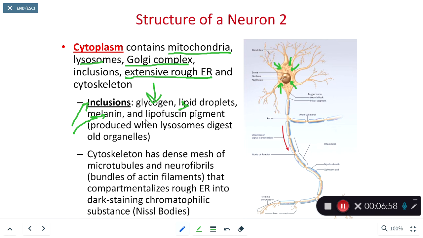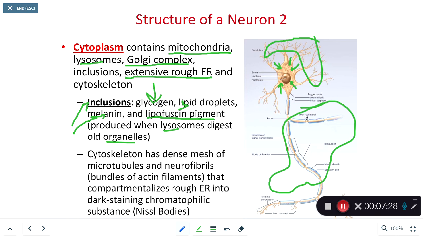We also can store lipofuscin pigment. This lipofuscin pigment is a byproduct of when lysosomes digest the old and inactive organelles. We also are going to have lots of cytoskeleton within the neuron itself. These little branches on the top are going to be given their shape by the cytoskeleton. The axons, or the axon down here, is given its shape by the cytoskeleton.